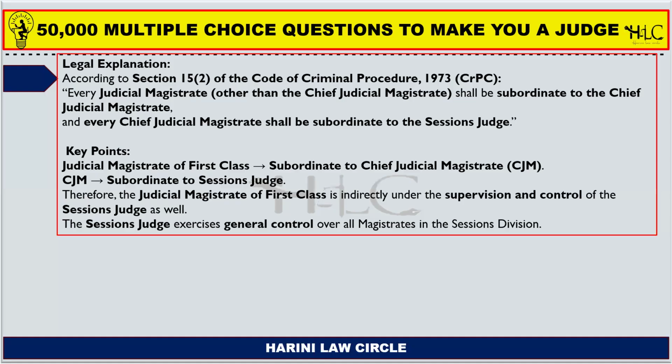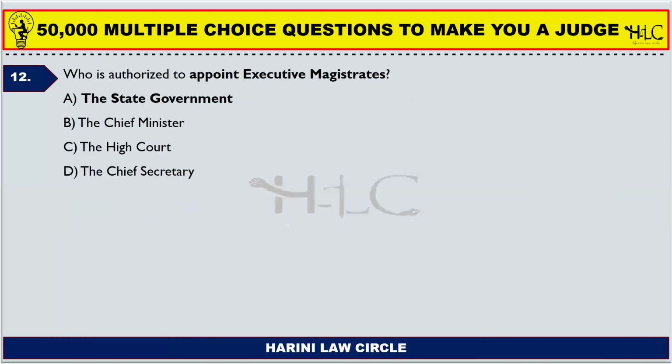Therefore, the Judicial Magistrate of first class is indirectly under the supervision and control of the Sessions Judge as well. The Sessions Judge exercises general control. General control means administrative and judicial control over all the magistrates in the Sessions Division. It may be the Judicial Magistrate of first class, the Judicial Magistrate of second class, or the Chief Judicial Magistrate himself. Okay, I hope now you understand.